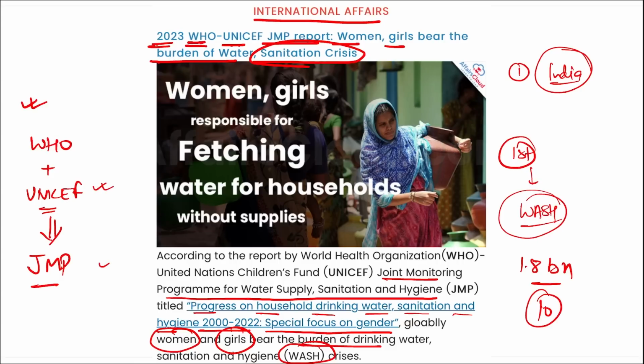They jointly released this Joint Monitoring Program for WASH, that is water supply, sanitation and hygiene. Also, it stated that around 2 billion people, that is 1 in every 4 individuals, do not have access to soap and water at home to wash their hands. Right? So these are some of the data that you need to remember, and that will be helpful for your preparation.